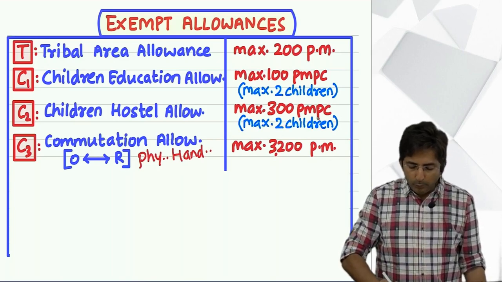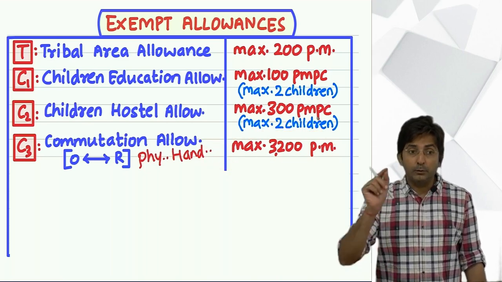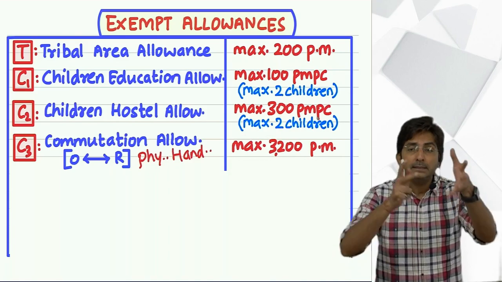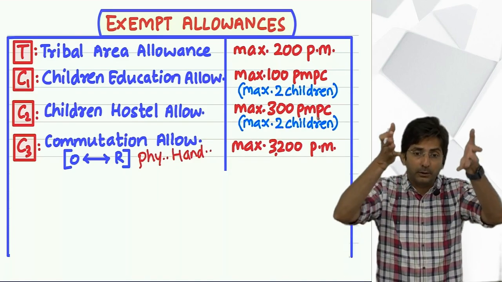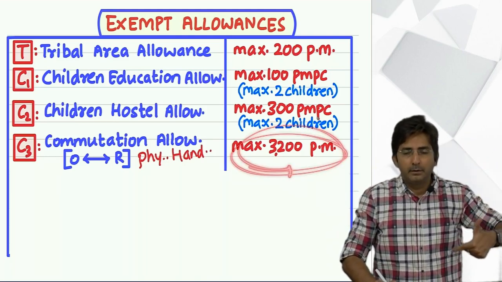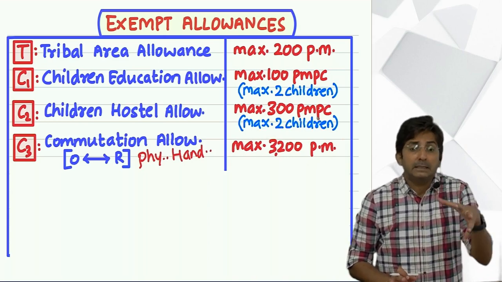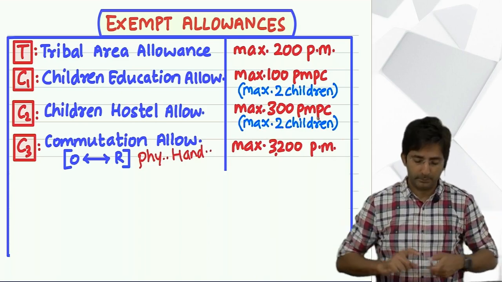Still it is going on. But tell me, how will you present this in the exam? First, in the question they will give the amount which the boss has given you. That is the actual amount which you received. You have to remember this in your mind. So if in the question it is given commutation allowance 9,000 per month, assume the employee is physically handicapped.